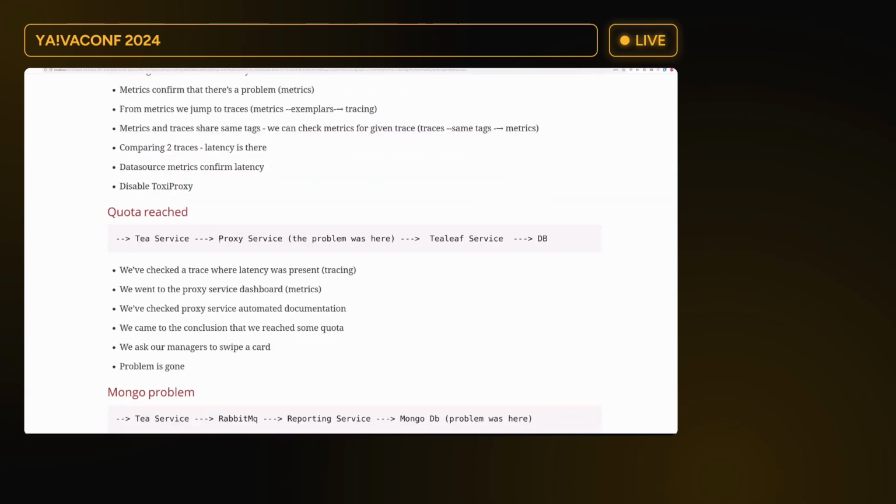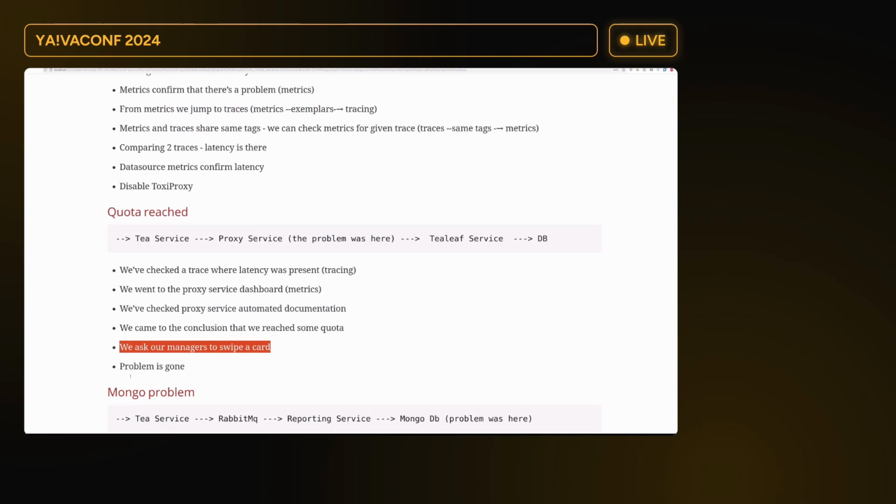Let me summarize this part. We had the flow going from the T service to the proxy service. The problem was here, in the T service and the database. So we checked the trace where latency was present. We went to the proxy service dashboard. We checked the proxy service automated documentation. We came to the conclusion that we reached some quota. We asked our managers to swipe a card, and now the problem is gone.